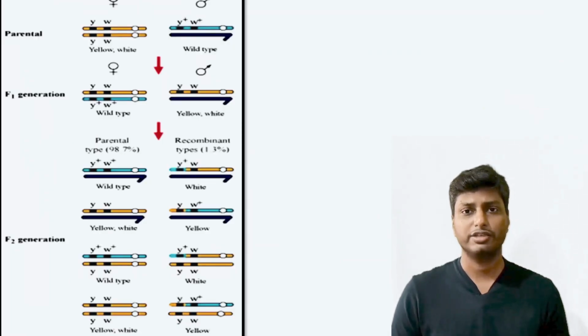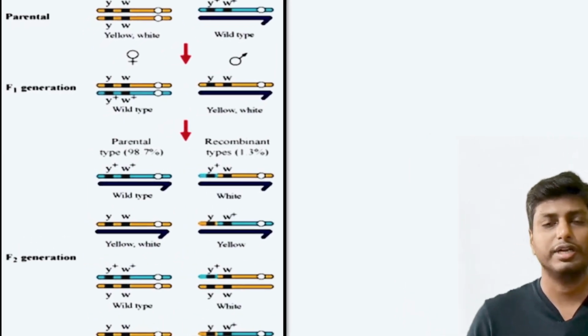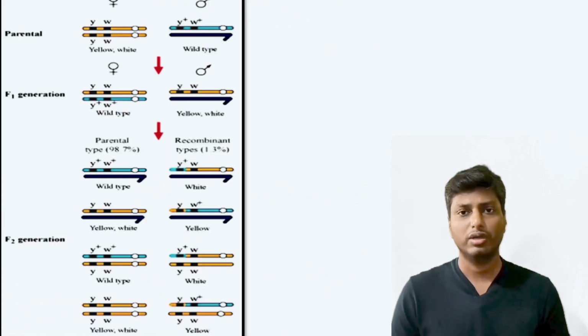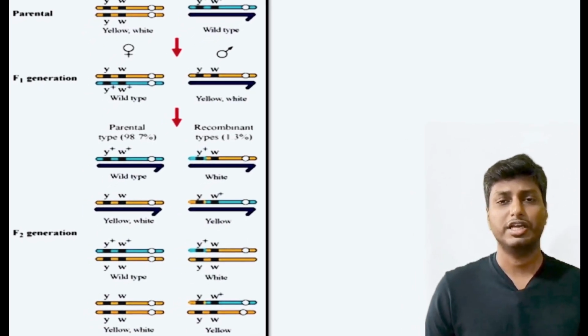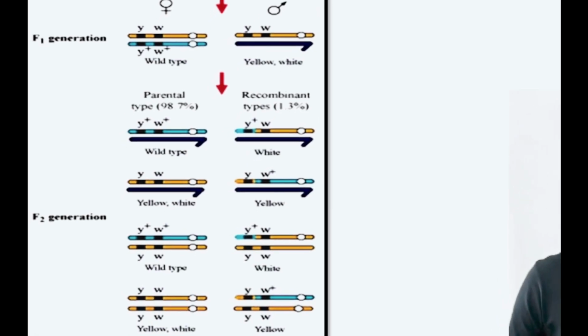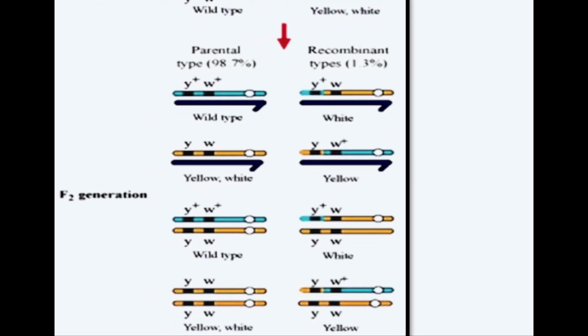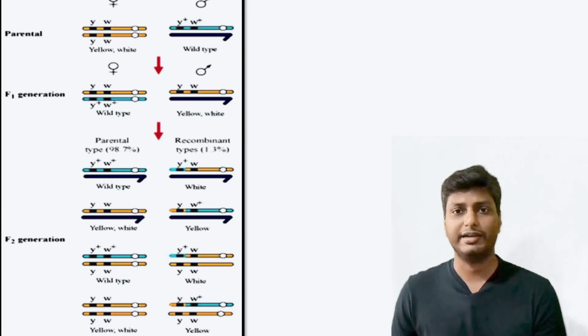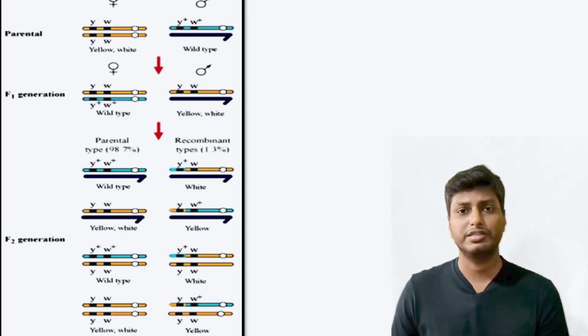F1 generation stands for first filial generation. That means it is the first generation which is formed after the parents undergo mating. Morgan observed that all the F1 generation Drosophilas had characters exactly the same as those of the parents. Now he allowed the F1 generation to mate with each other, so he got the F2 generation. T.H. Morgan observed that 98.7% of the Drosophilas were exactly the same as the parents. These were considered the parental types, whereas 1.3% of the Drosophilas were slightly different from the parents, so they had mixed characters. These Drosophilas were considered the recombinant types.